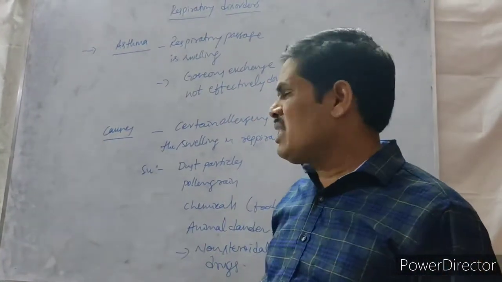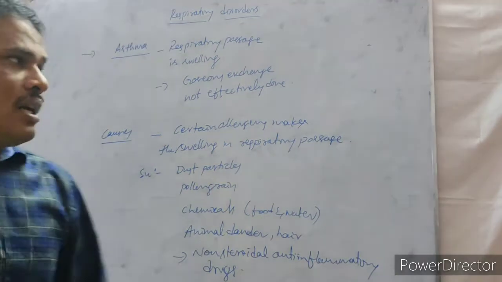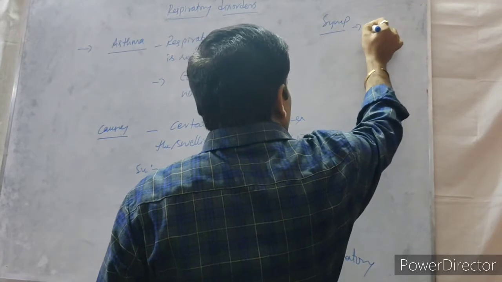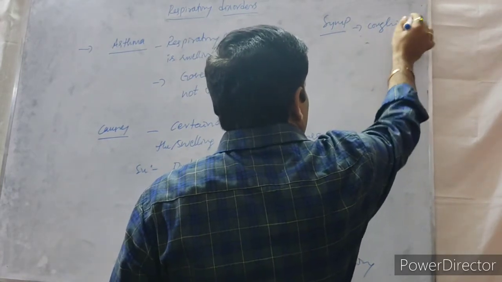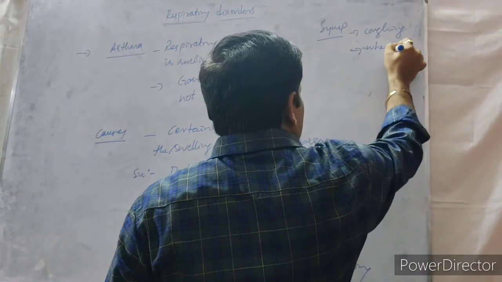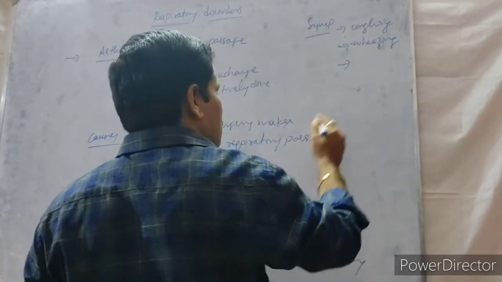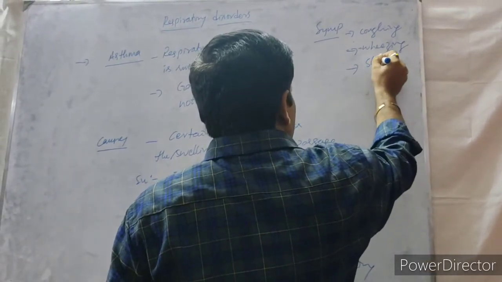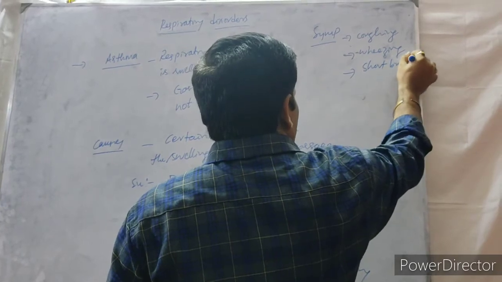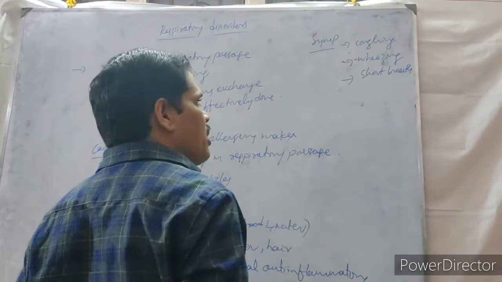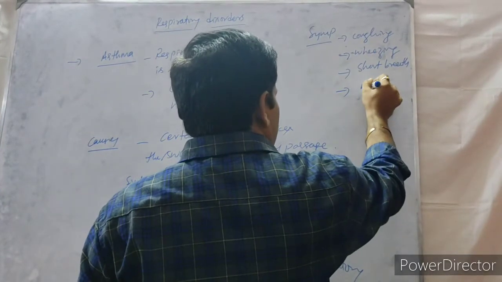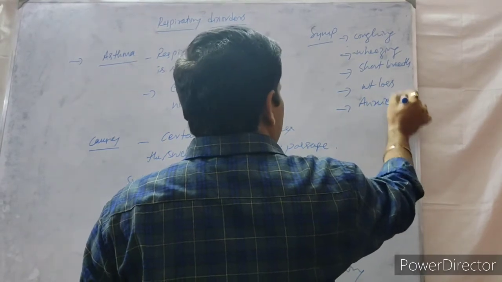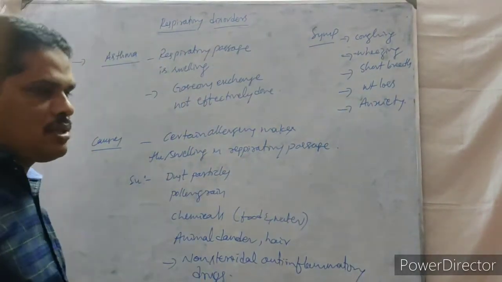Now, what are the symptoms we observe in an asthma patient? Symptoms are coughing, wheezing, then shortness of breath, which means being unable to take a breath properly. Then weight loss and anxiety. These are all the symptoms we observe in an asthma patient.